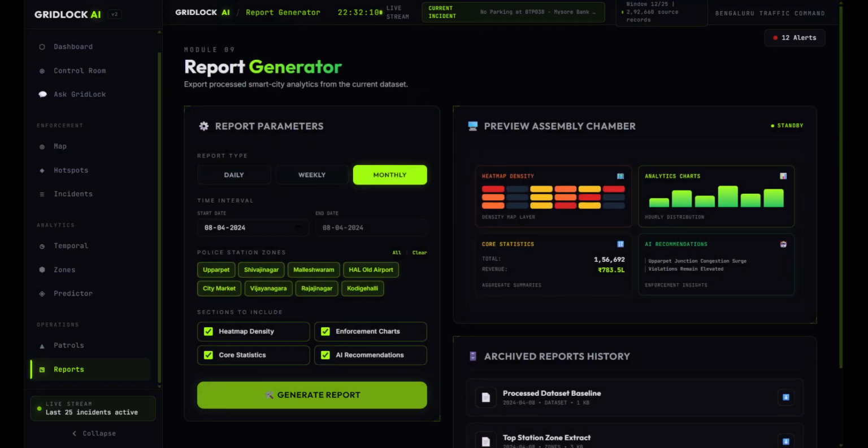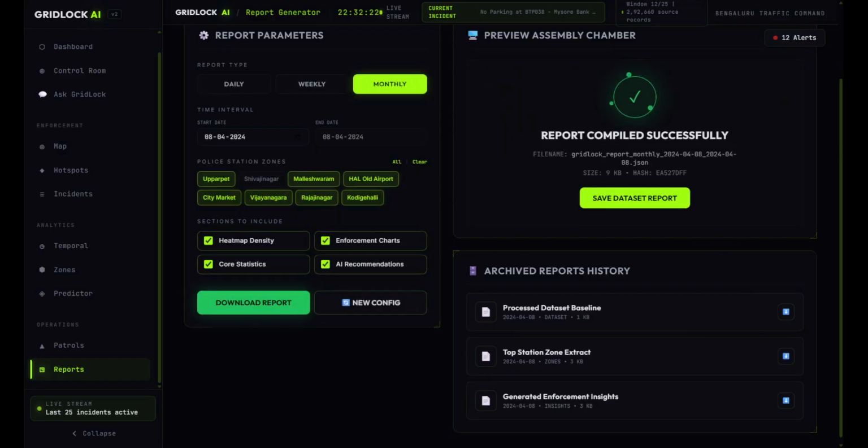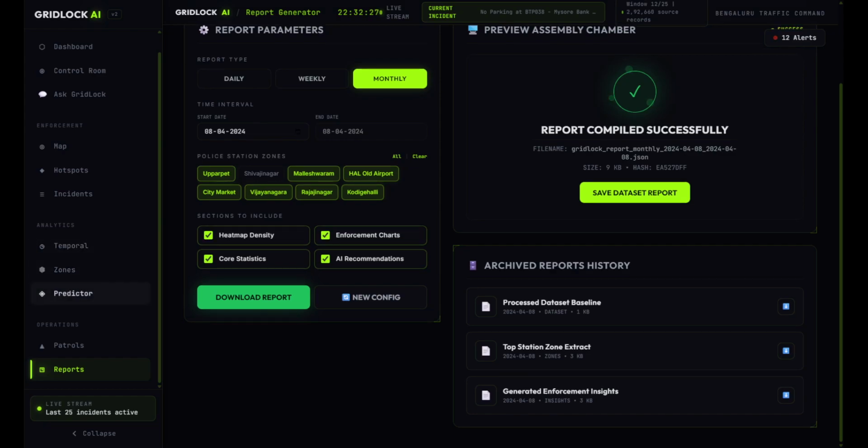We can also generate a report, where we can get daily, weekly, monthly data. We can select the region that we want, we can see how many violations are there, we can select if we want the heat map, if we want the analytical chart, then we can generate the report, and then we can download the report. As you can see, the download has started. So this is the whole dashboard that we have come up with.